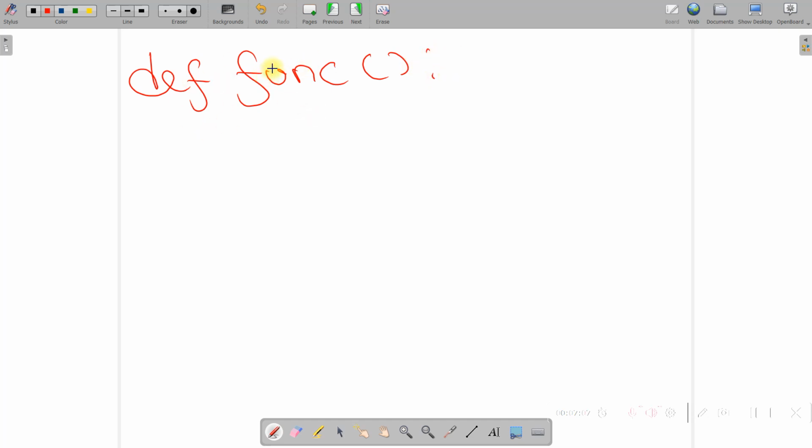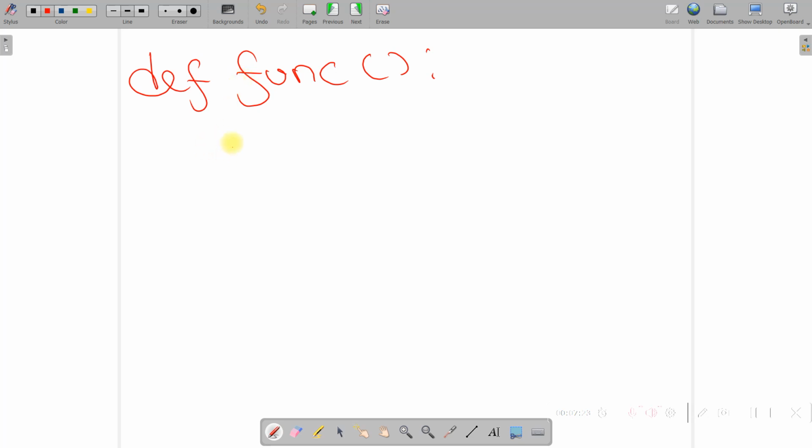So let's say I'm creating a function in Python. For now you don't need to bother how to create a function in Python, because I'll be covering this in detail in my later sessions. But here I'm using a function just to show you why Python is called a dynamically typed language.